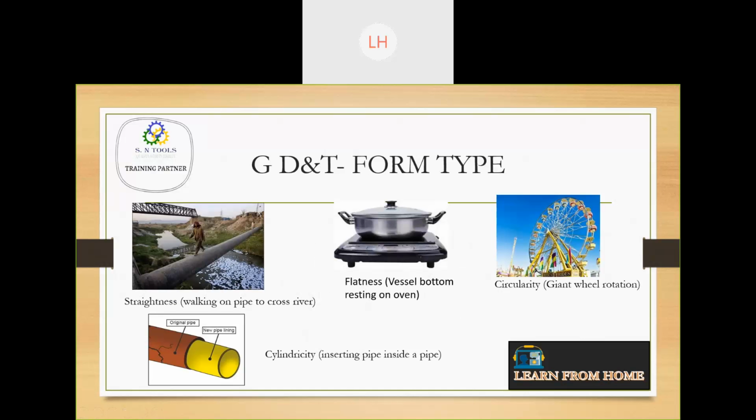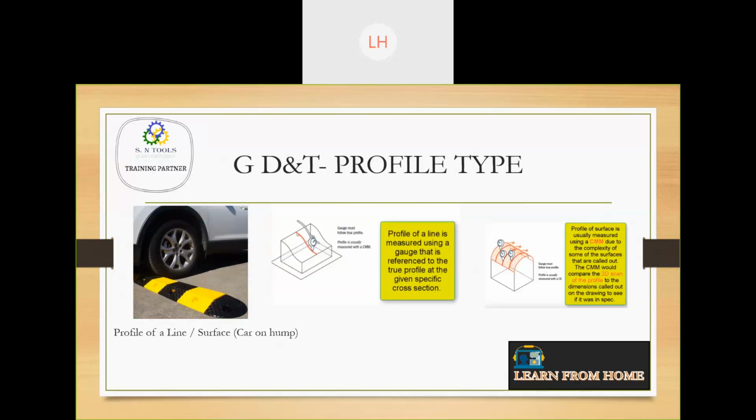You can see the straightness is walking on the pipe to cross the river. If the pipe is straight, then only you can cross the river. Otherwise, crossing the river is difficult. So this is called straightness. Flatness: the vessel can rest on the oven only when both the surfaces are flat. Then we have circularity, giant wheel rotation, and then we have cylindricity. Cylindricity is a combination of straightness and circularity. So two pipes can get inserted only when both have good cylindricity, both straightness as well as circularity are there. Then we have profile type.